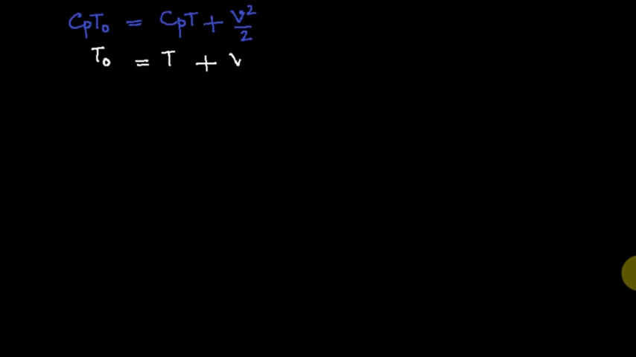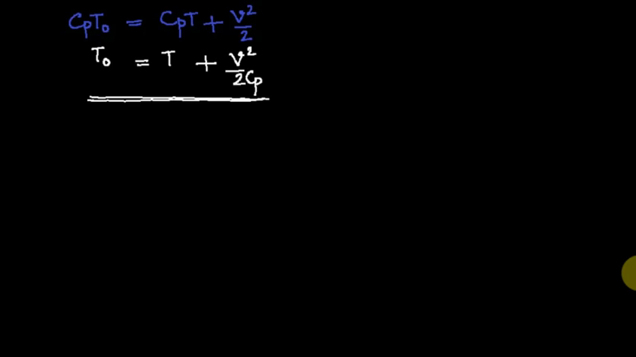What relation you got? Cp into T0 is equal to, let me write this way, Cp into T plus V square over 2. Dividing throughout by Cp, what do you get? T0 is equal to T plus V square by 2 Cp, and this is an extremely important relation for connecting the stagnation temperature and static temperature.